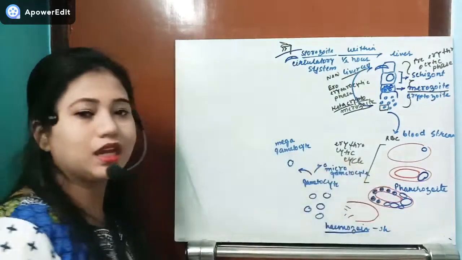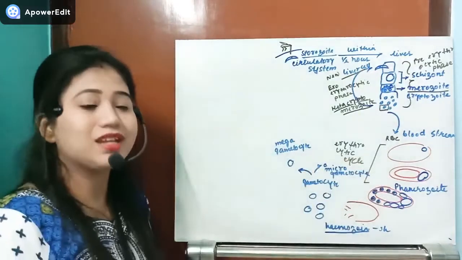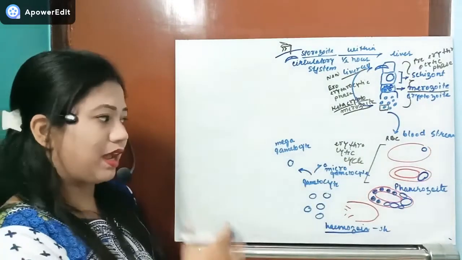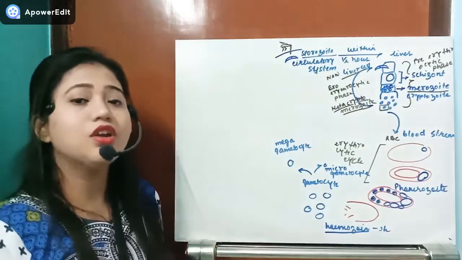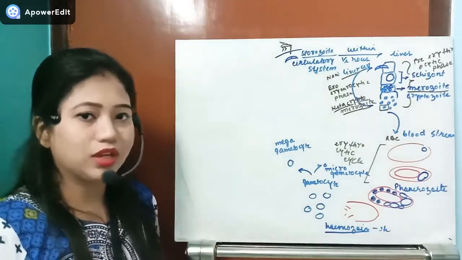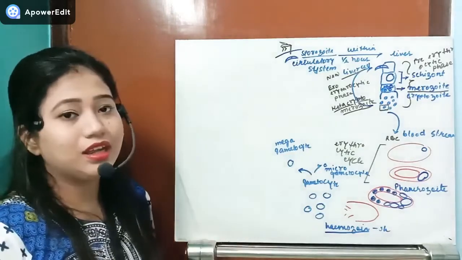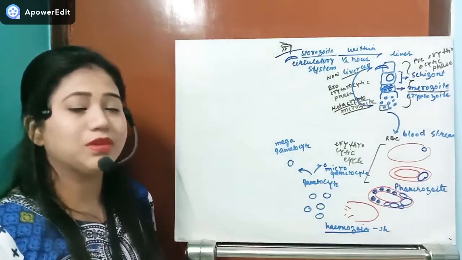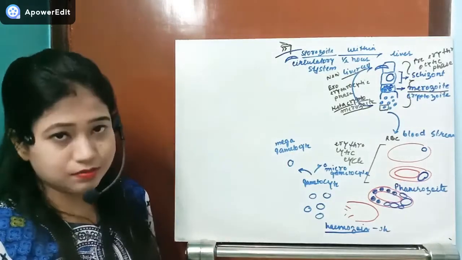Okay, so we can have two types of gametocytes in our bloodstream. They are freely present in the bloodstream, that means they are present in the blood plasma.